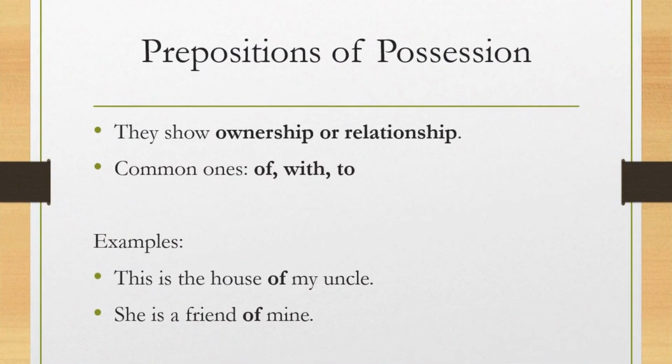Next one, prepositions of possession. These show ownership or relationship. Common ones are of, with, to. Examples: this is the house of my uncle. She is a friend of mine. The girl with the blue bag is my sister.